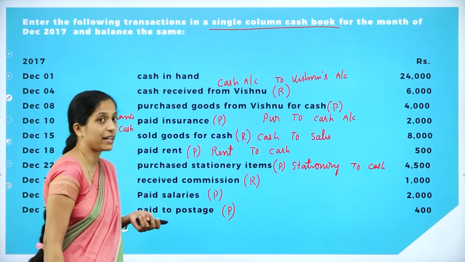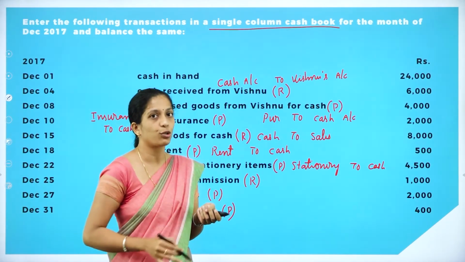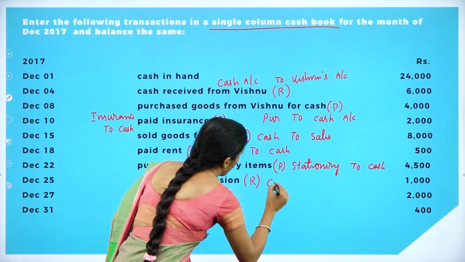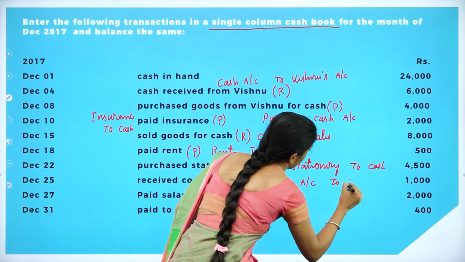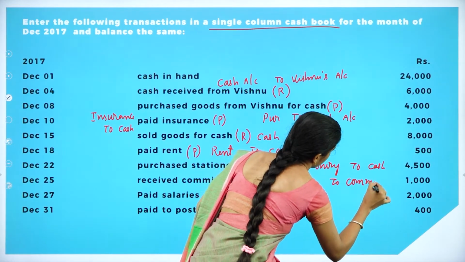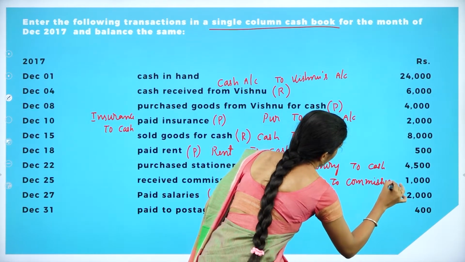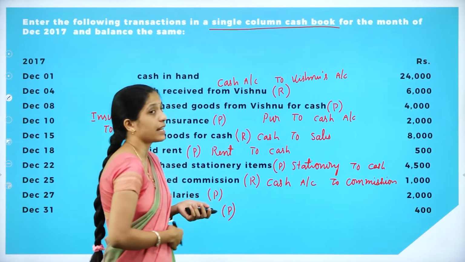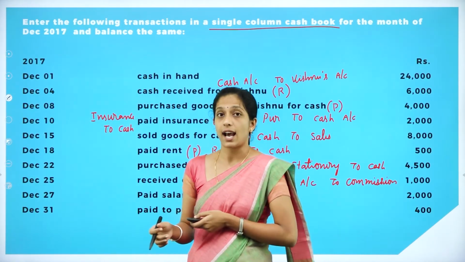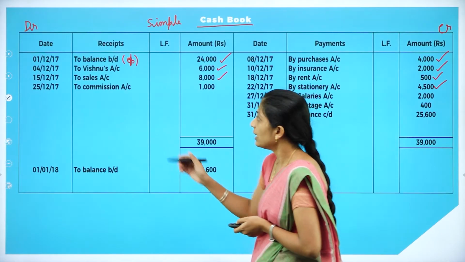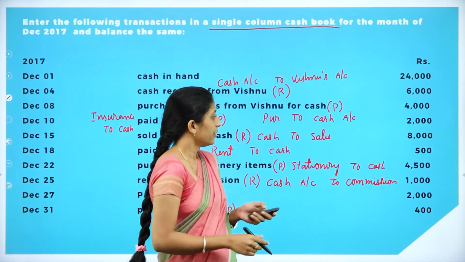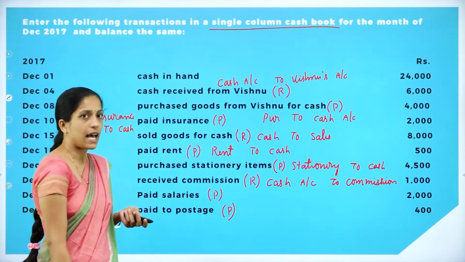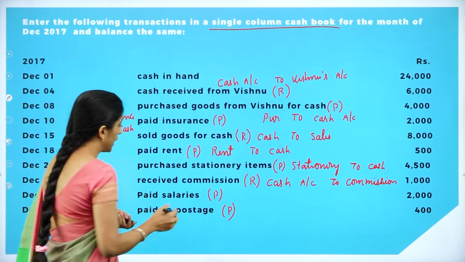Next one is received commission, dated the 25th. What would be the journal entry? Cash account to commission. How do you write it? It is a receipt, so we record it in the receipt side as to commission. How much? 1,000. Next, paid salaries. What is the journal entry?